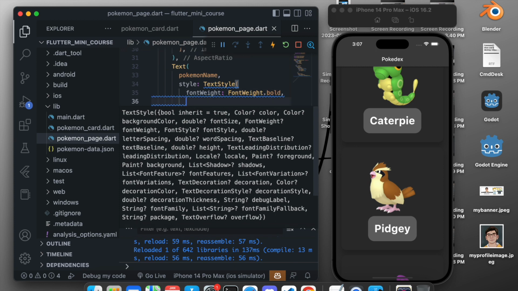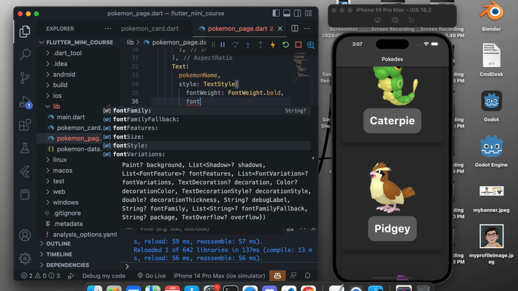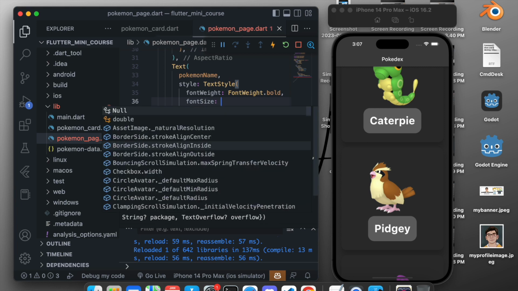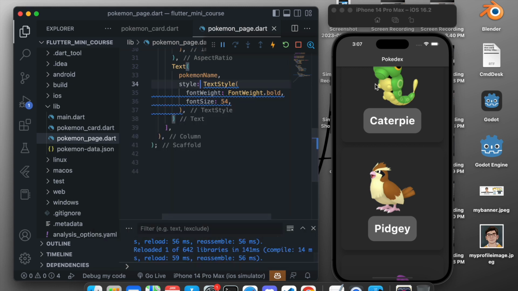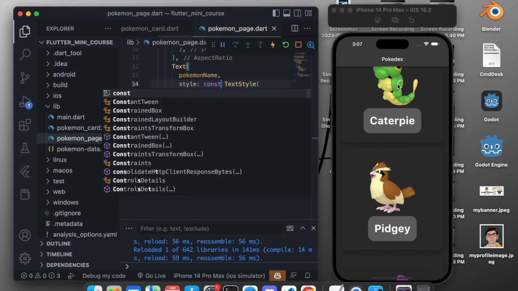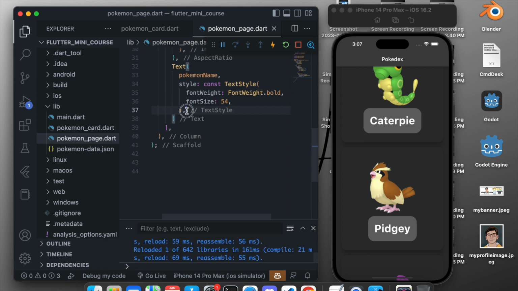And again we need to come down, and we want to give a font size, and this should be a larger font. So we will give fontSize 54. Okay, this looks good, and this is a constant, it will not change in the future. So let's add a const right here. Now after doing this, we will add a comma right here, and we will come down.